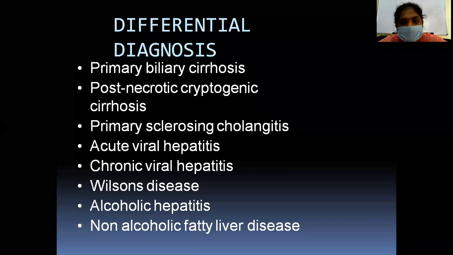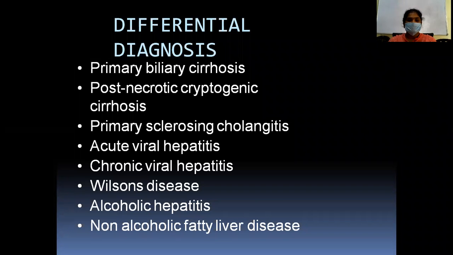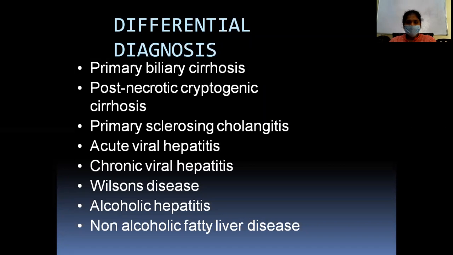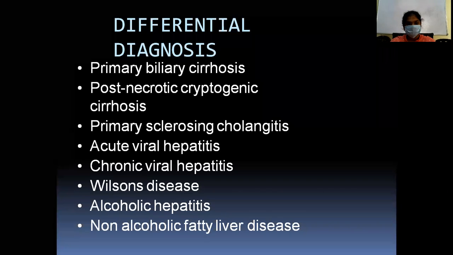So these are the differential diagnoses: primary biliary cirrhosis, post-necrotic cryptogenic cirrhosis, primary sclerosing cholangitis, acute viral hepatitis, chronic viral hepatitis, Wilson's disease, alcoholic hepatitis, non-alcoholic fatty liver. So these are the differential diagnoses.